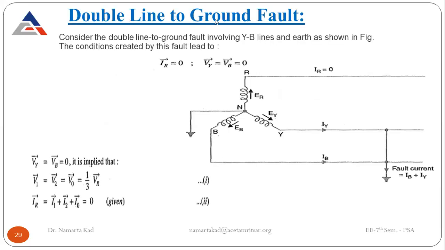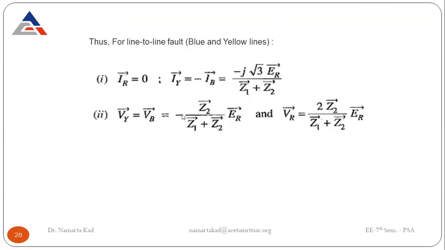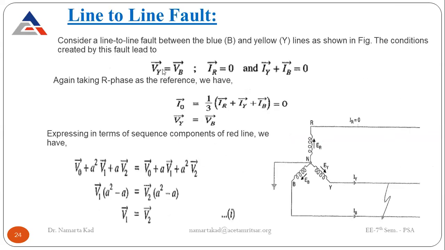Now let's start with the double line to ground fault analysis. Consider the double line to ground fault involving the lines Y and B, these two lines, and the ground path. So this fault will appear like this. When the fault occurs for this category, the conditions in the circuit are: IR is equal to 0, the current in the red phase is 0, and VY is equal to VB is equal to 0. Here you have seen that when the fault is only in the two lines, then VY is equal to VB, but not equal to 0.